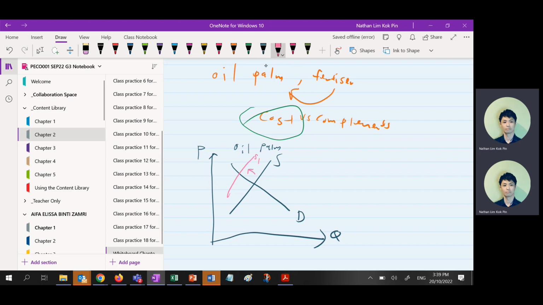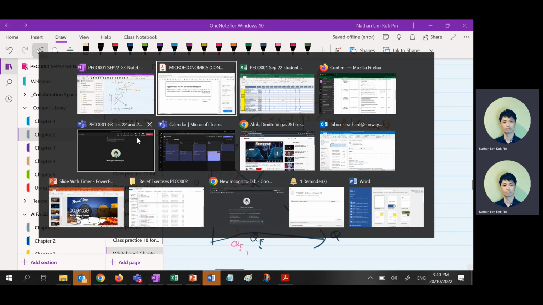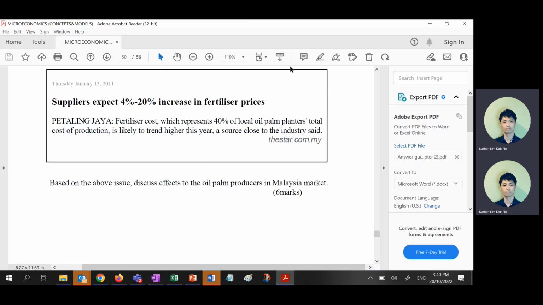You have to show me also the, or some of you when you draw the market, you never put the PE and QE, so I never give you marks on that. You have to put the PE, QE, then the new supply. Also you have to show me the new PE and new QE. Like that it will be complete. So then only you show me the rest of the effects.